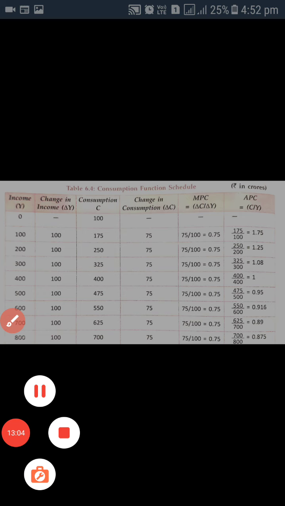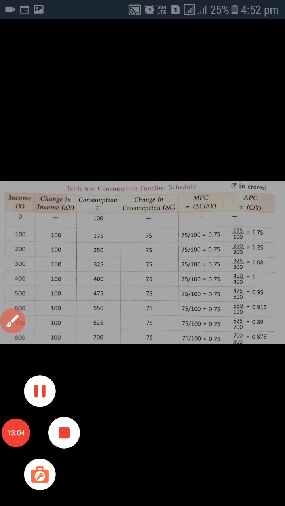This is the consumption function schedule, which shows how we can calculate the value of MPC and APC. At various levels of income, like 100, 200, starting from 0, it goes up to 800. Then the change in income at all the levels of income is a constant change, which is represented by 100.